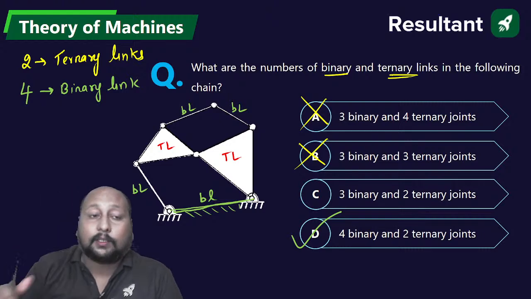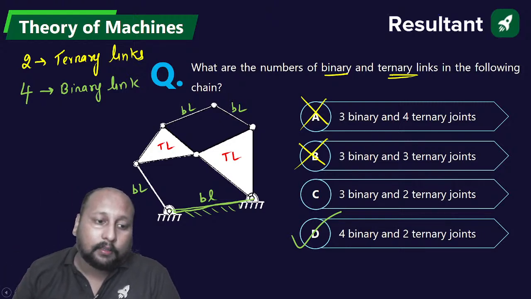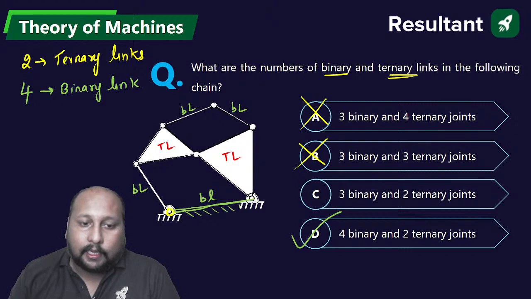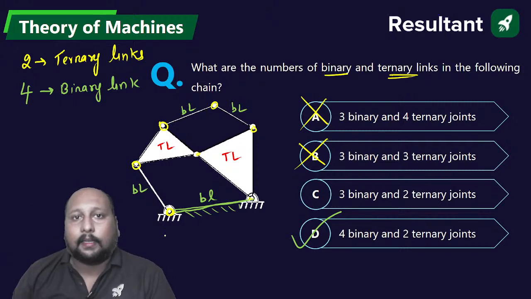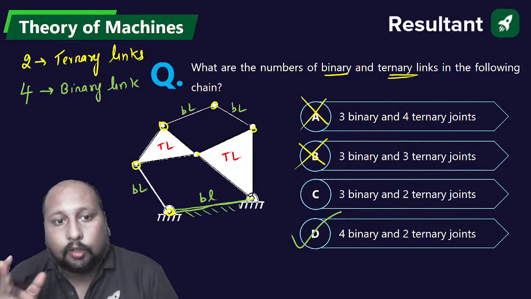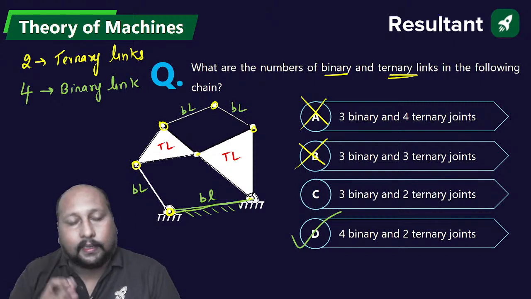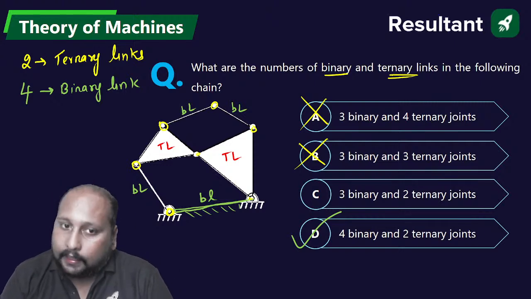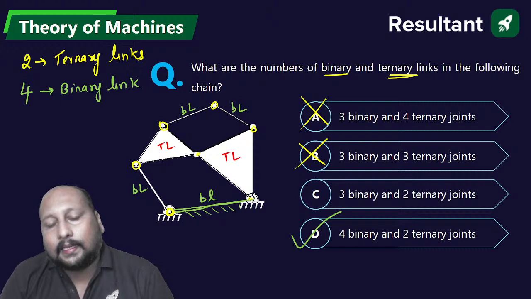They are asking about ternary links. They are not talking about joints. If they had said joints, then we have this as a binary joint, binary, all are binary joints. All the joints are binary, but they are talking about links. So in binary and ternary links you have to understand the difference. Okay? Done. Option D is the correct answer.